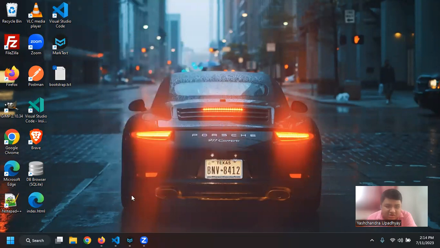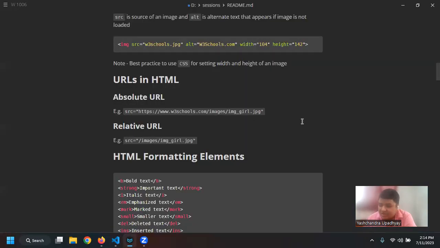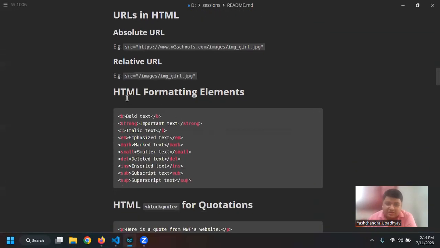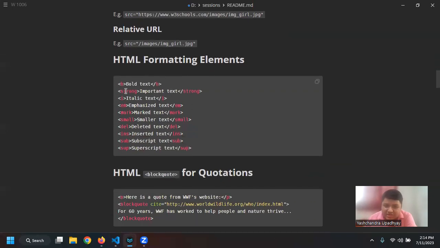Okay, so I believe this concept was clear, absolute and relative. Then we looked at the various formatting elements such as bold text, the i tag, the em tag for emphasis, small, delete, as well as subscript, superscript, as well as inserted, and the mark text tag.